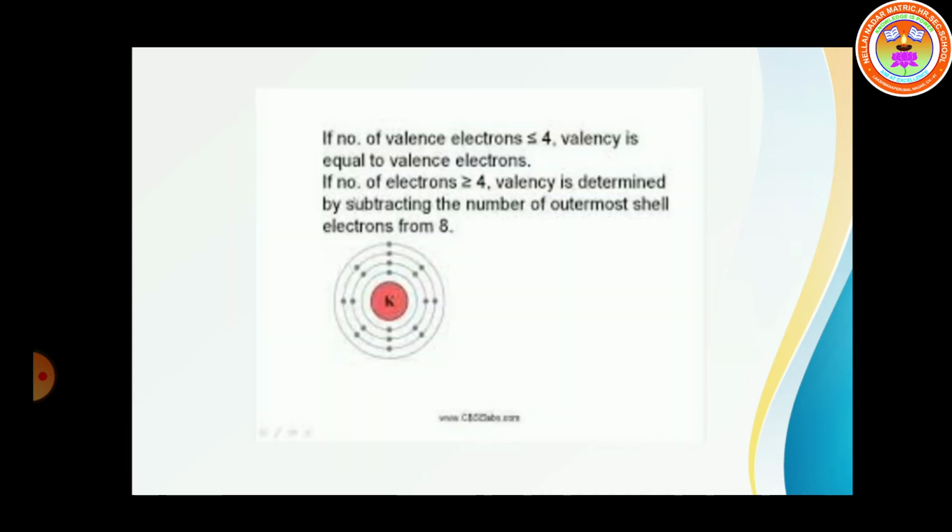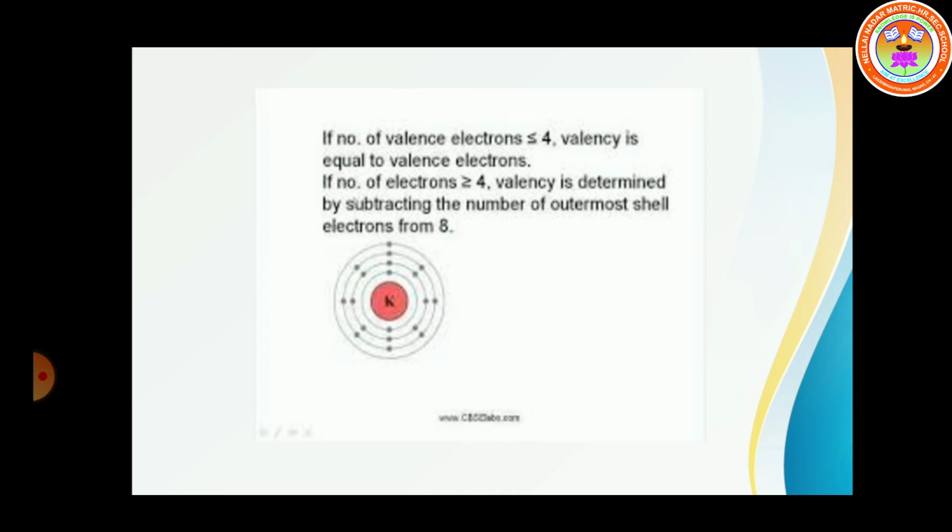If the number of valence electrons is less than or equal to 4, then the valency is equal to the number of valence electrons. That means valence electron 1 means valency also 1. Valence electron 2 means valency is 2. 3 electrons means valency is 3. 4 valence electrons means valency is 4, like that.